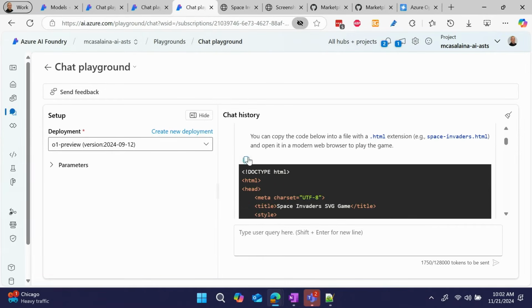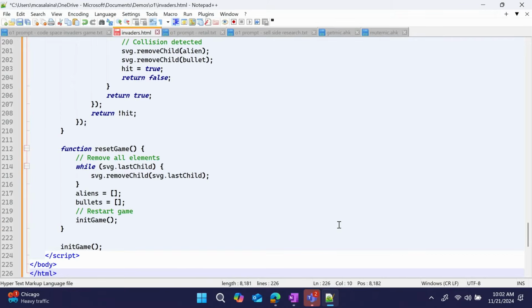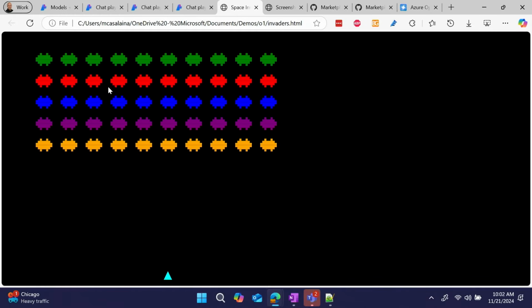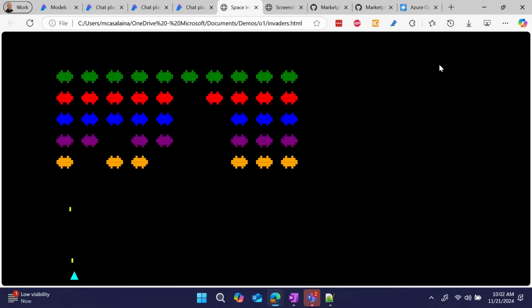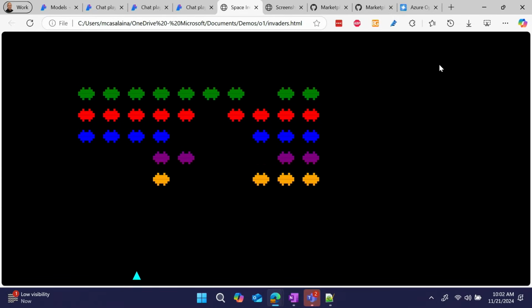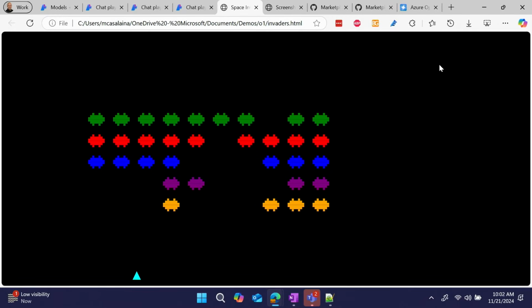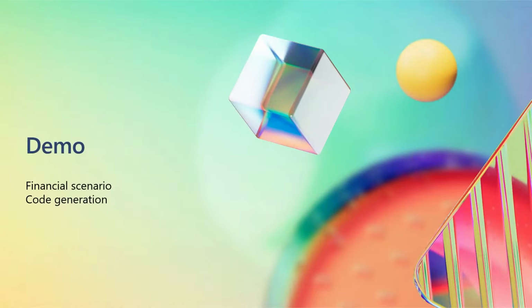It gives me some instructions. Let's take a look at what this code does. So let me paste this over the code that I had here and save it. And I'm going to reload this page. Let's see what we get from O1. Oh, boom, now we're talking. Now that's some Space Invaders right there. That's the real deal. So O1, well, it took a lot longer, but it did it right on the first try. And with that, Jennifer, back to you.